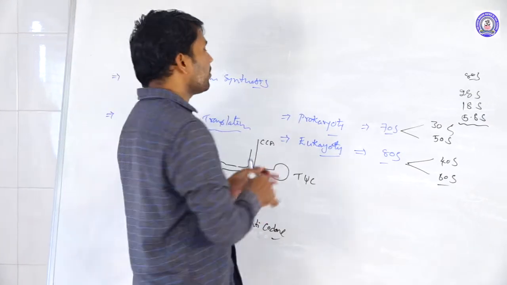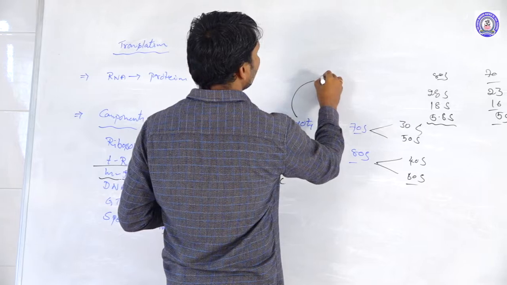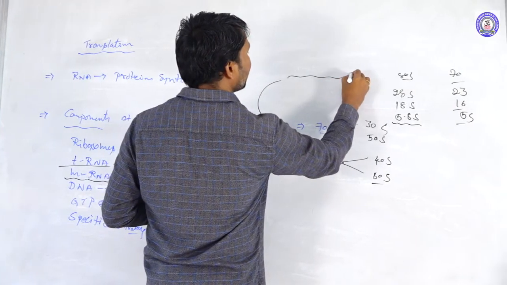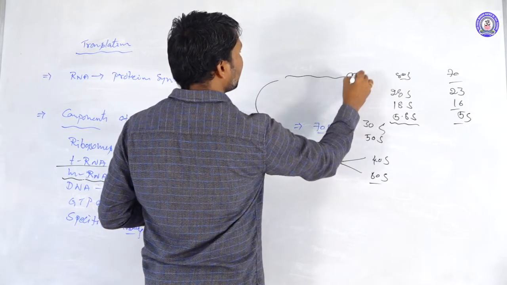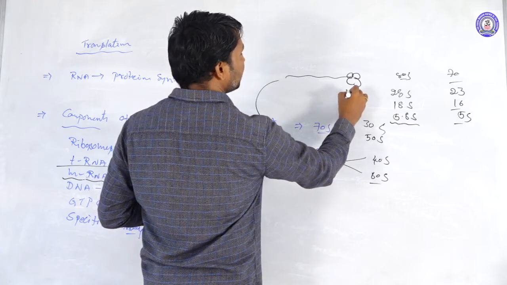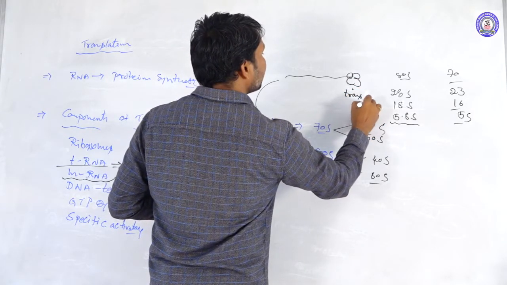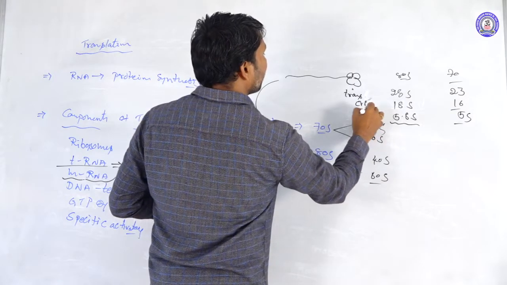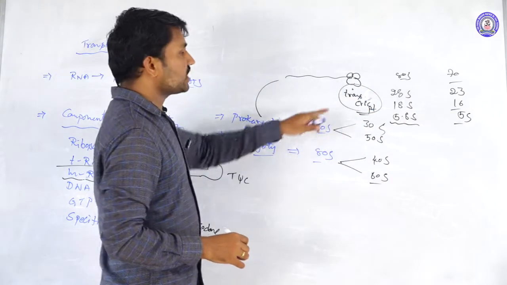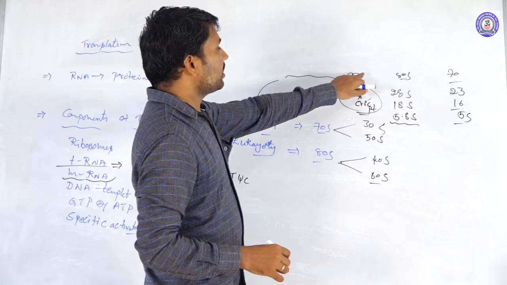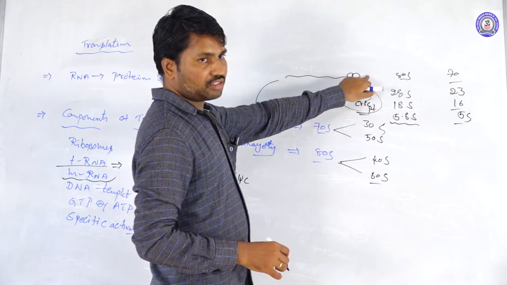In prokaryotes, before the transcription is completed, near the termination region, the translation process starts.